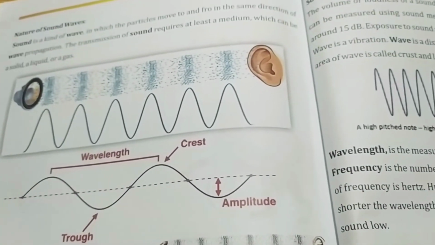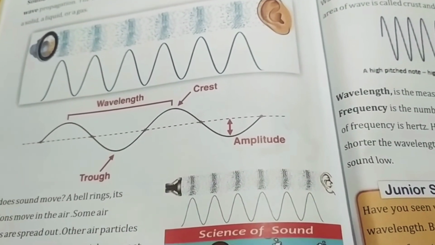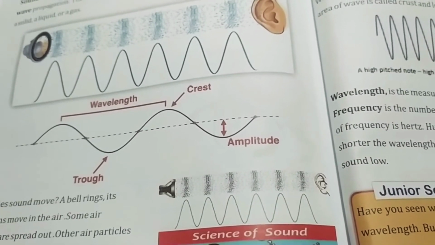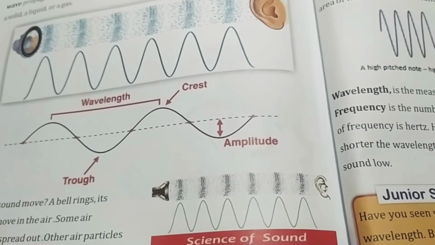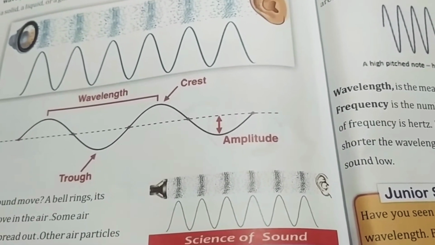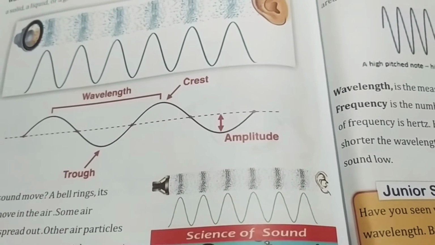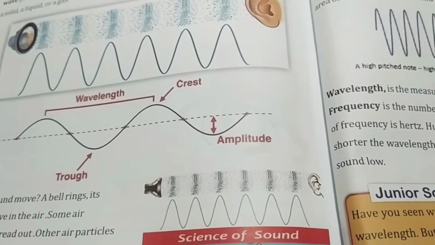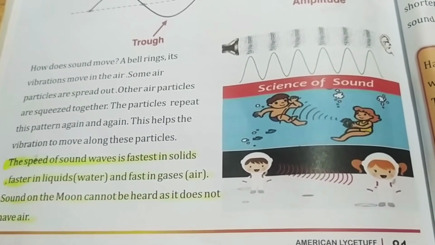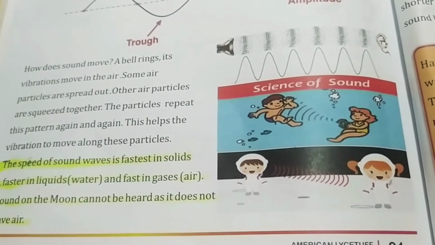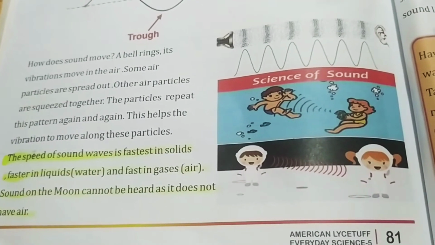Then we studied the shape of sound waves. Sound waves are actually made of crests and troughs. The peak is the crest and the depth is the trough. The distance between two crests or two troughs is called the wavelength. Amplitude is the height or depth of a crest or a trough. Then we studied that the speed of sound waves is fastest in solids, faster in liquids, and fast in gases. Sound on the moon cannot be heard as it does not have air.